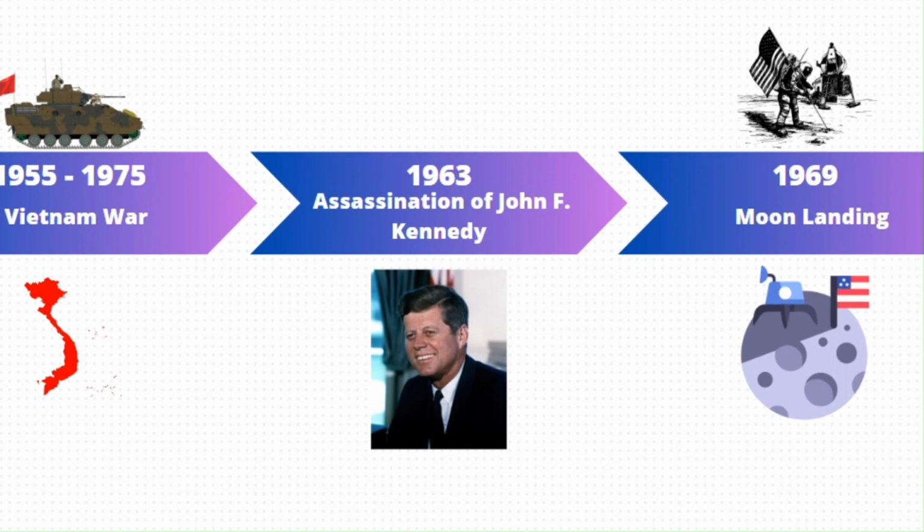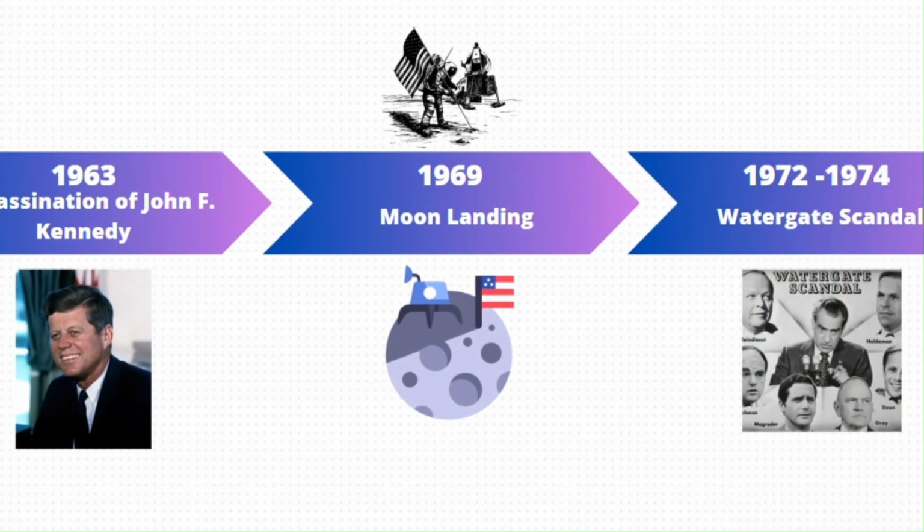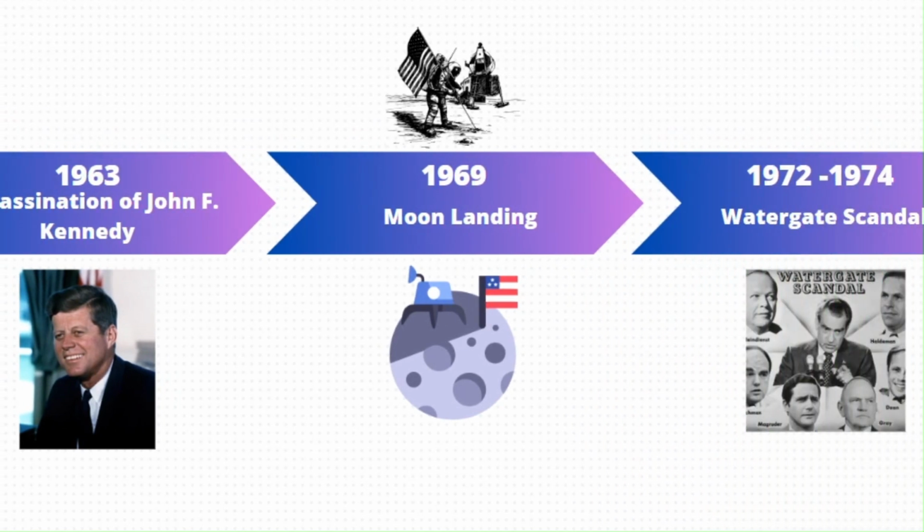On July 20th, 1969, the United States achieved an incredible milestone when the Apollo 11 mission successfully landed on the moon. Astronauts Neil Armstrong and Buzz Aldrin took humanity's first steps on the lunar surface, with Armstrong famously stating, "That's one small step for man, one giant leap for mankind." The moon landing was a testament to human determination, scientific progress, and international cooperation. It inspired generations and stands as a symbol of humanity's ability to overcome challenges and explore the unknown.